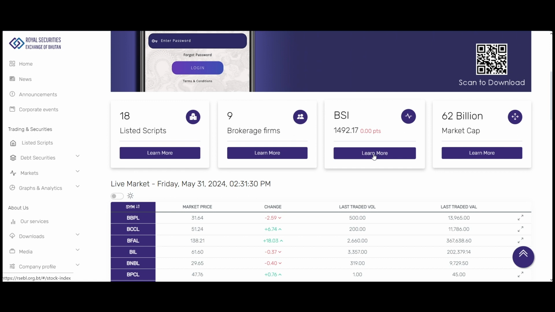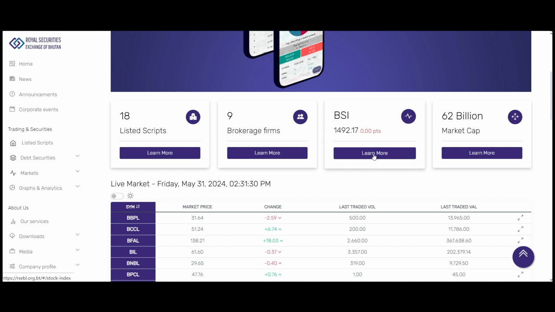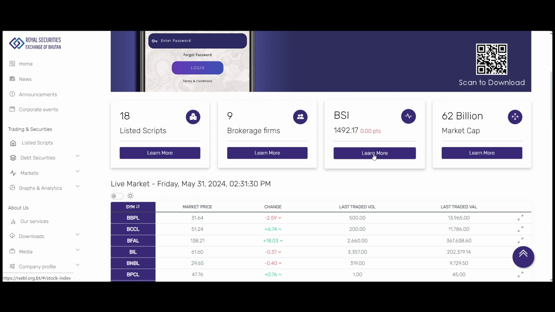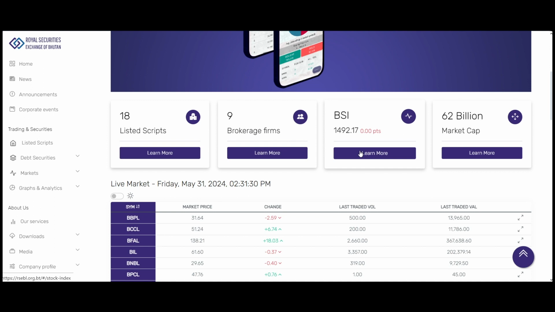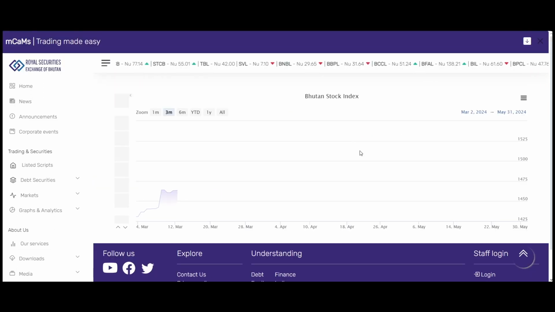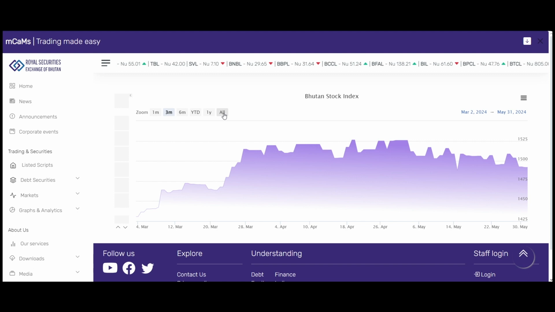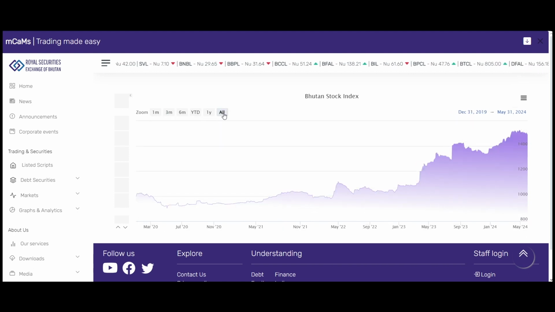So their market capitalization, which is basically the number of shares each company has multiplied by the current market price at that moment, is taken into consideration to find the BSI. Okay. So currently it's 492.17 points higher than what we started. So to make it simple, it is a basic representation of how the stock is performing. It gives you an overview glance of how the composite index, or all the listed companies, are performing.